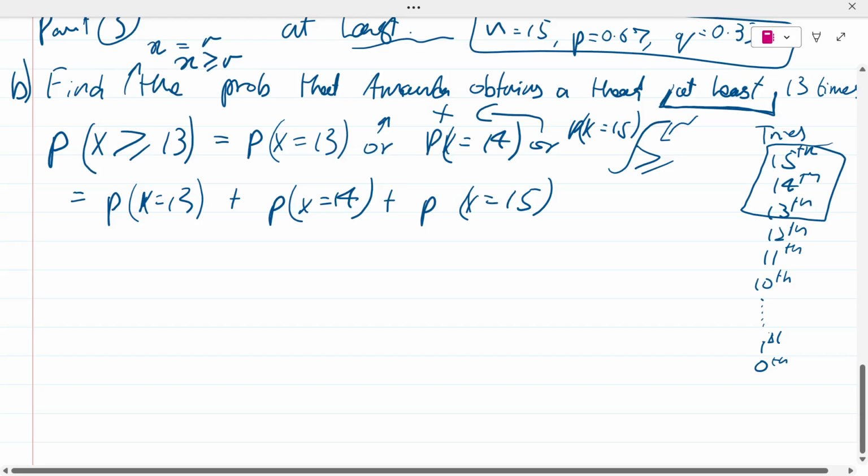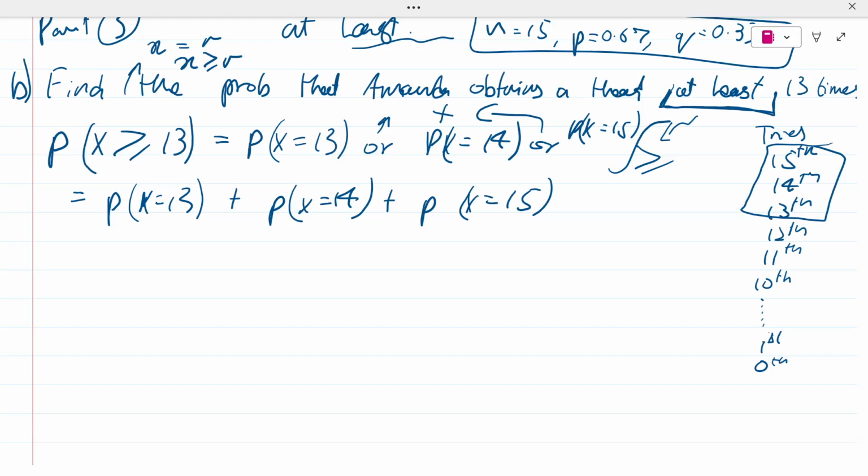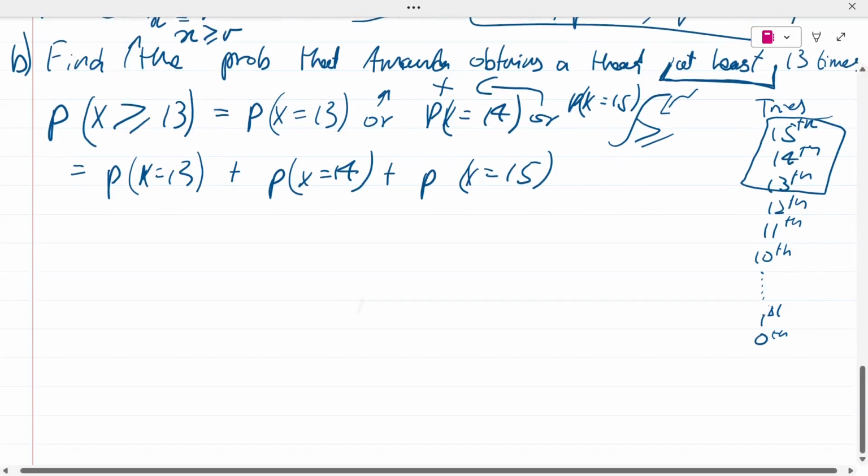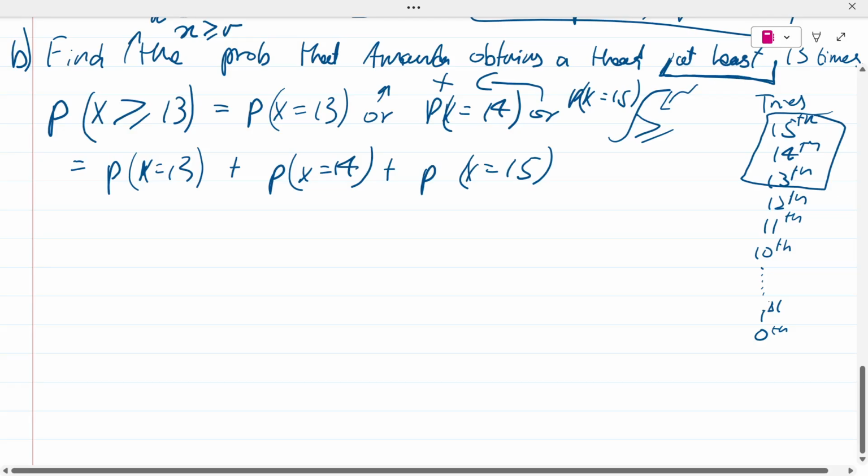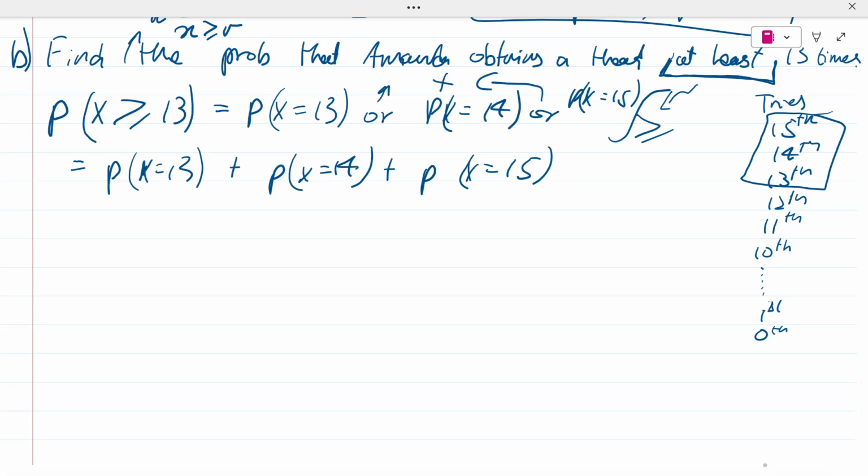Let's just not go way too deep. I don't really think you're going to get much out of trying to scratch it over and over again. So every time you see at least, it's just greater than or equal to, and this is how you find it. You just go for what you actually need, and that would be 13, 14, or 15, or more than 13.